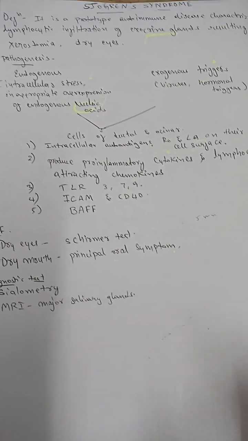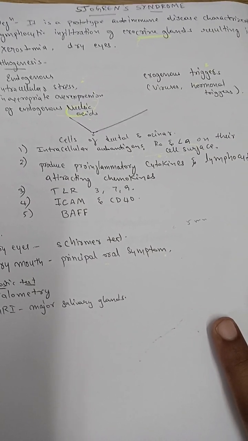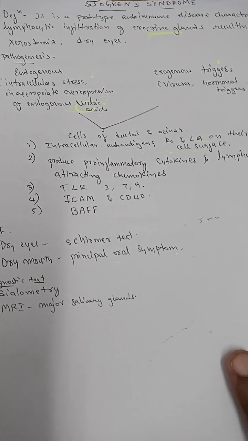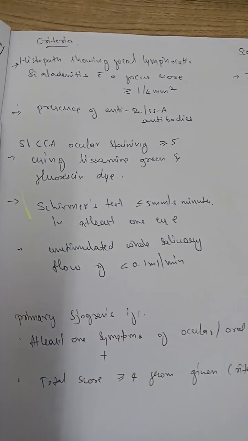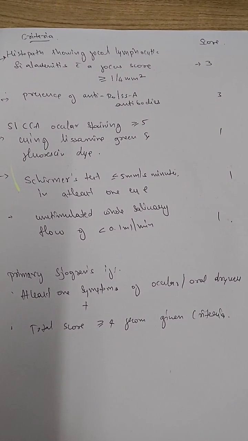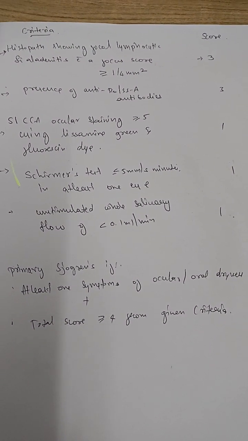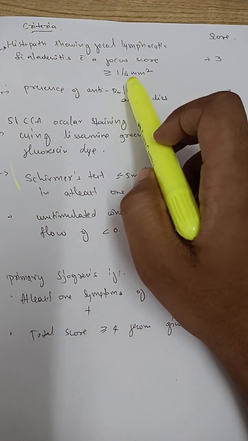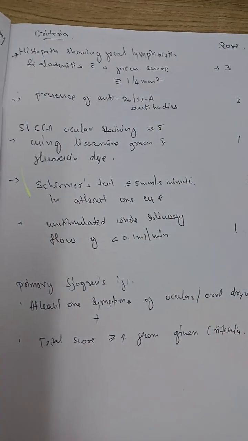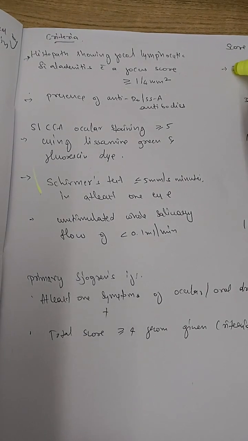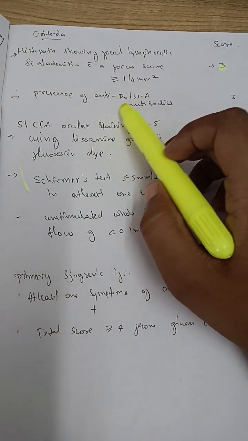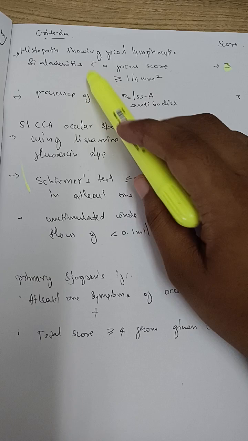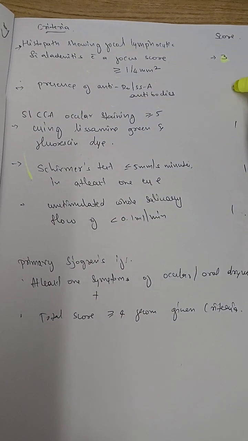Could anybody tell the criteria for diagnosing Sjögren's? You can see the criteria here. Histopathology showing focal lymphocytic sialadenitis with a focus score greater than 1 per 4 millimeter square is the highest score. Both the presence of anti-Ro and anti-La antibodies and histopathologic examination carry the highest score.